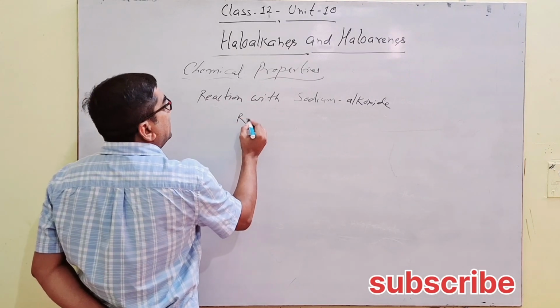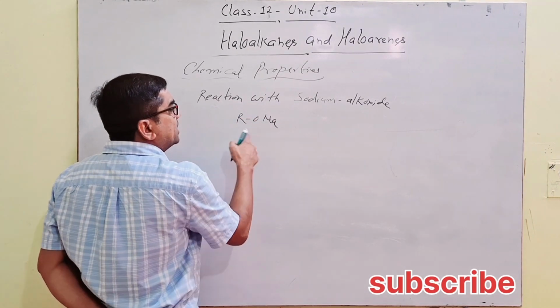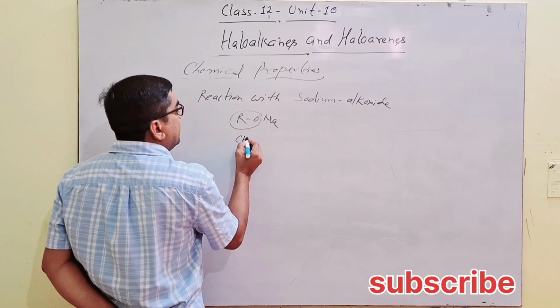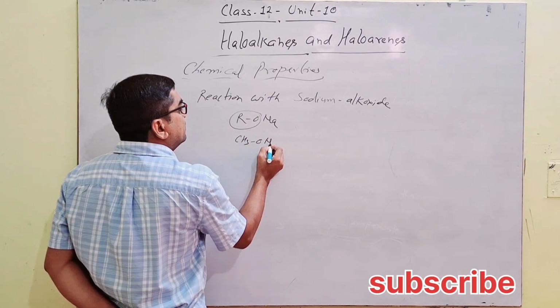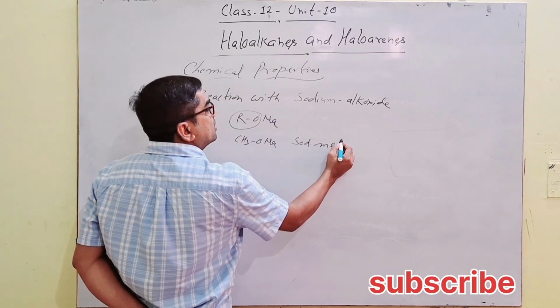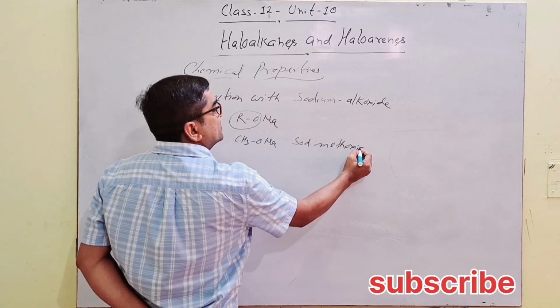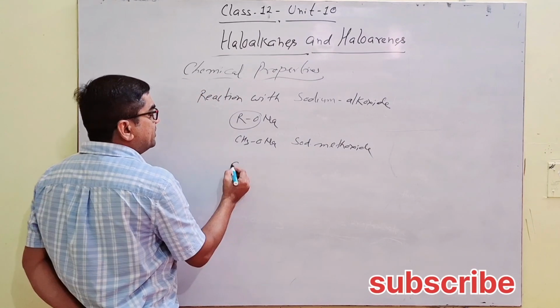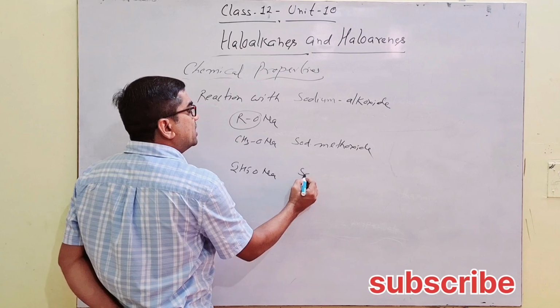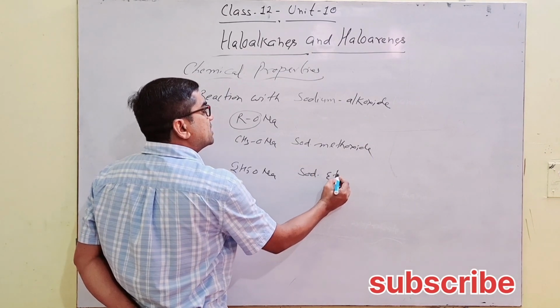Like RONa, sodium alkoxide. If R is methyl, then it is called sodium methoxide. If this is ethyl, then it is called sodium ethoxide.